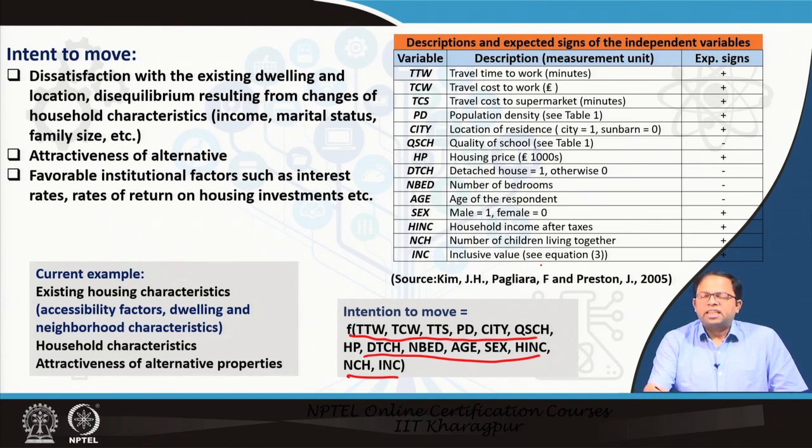So these are the different expected signs. Whenever we are building a model, we need to understand whether it is going to influence my decision in a positive way or a negative way. So for travel time to work, the expected sign is positive, and for travel cost to work, the expected sign is again positive. Travel cost to supermarket is positive, and so onwards. And number of bedrooms is negative. So if my number of bedrooms is actually less, then my intention to move will be determined from that.